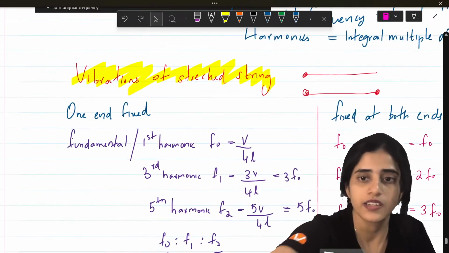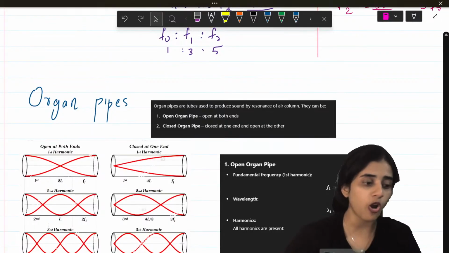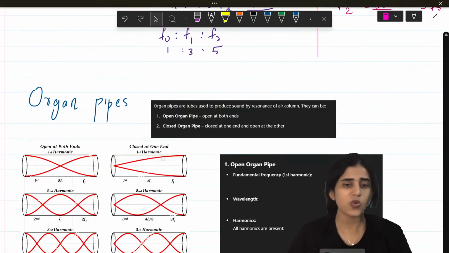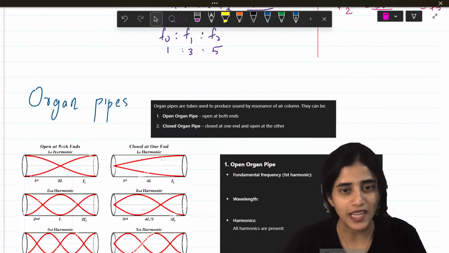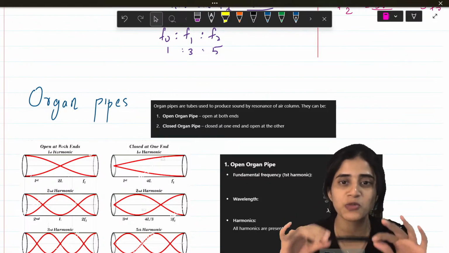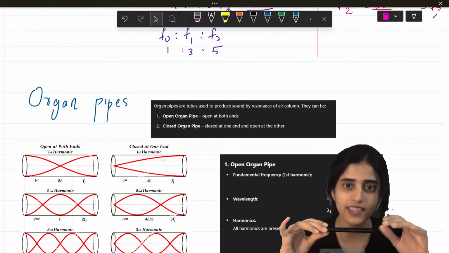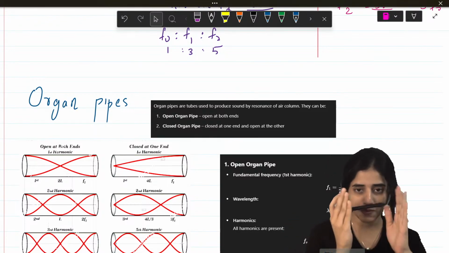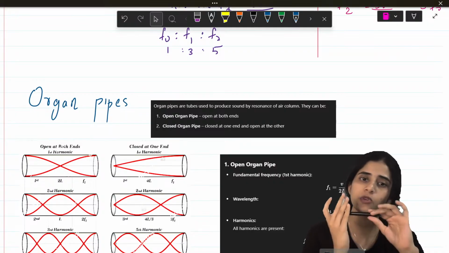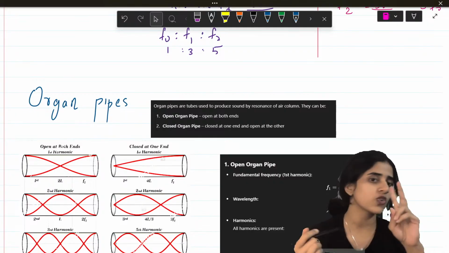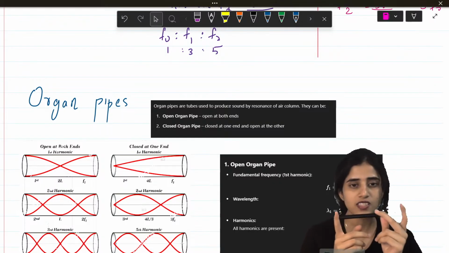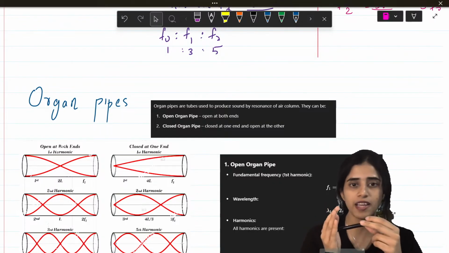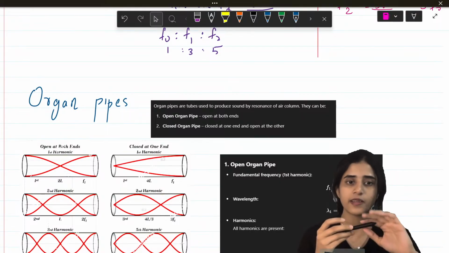Now one more topic in this chapter is organ pipes. What is an organ pipe? An organ pipe is a tube that is used to produce sound by an air column. It's just a pipe which has air inside and you make sound with it. There are two ways in which you can do it. You can open the organ pipe at both the ends, or you can close the organ pipe at one end and the other end can be open.